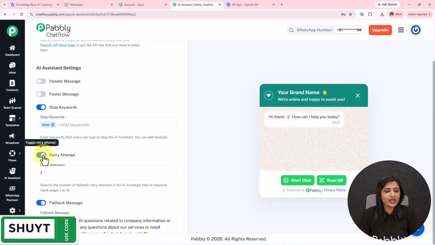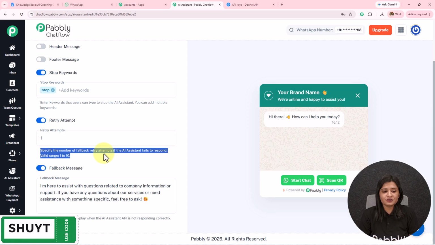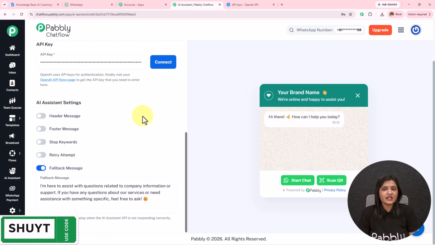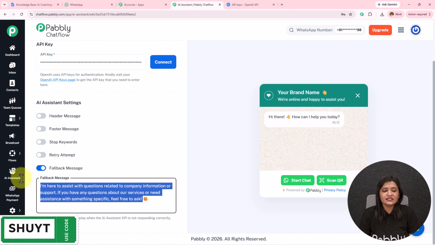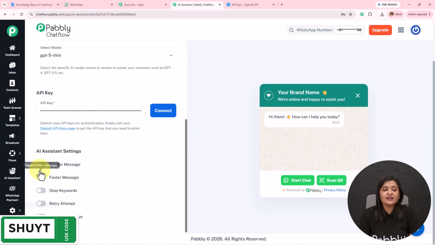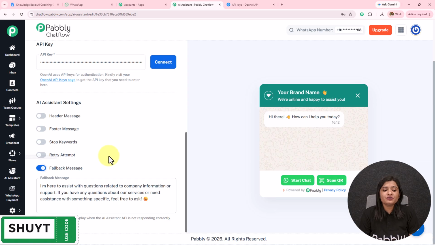Then we have this retry attempt. When the AI fails to respond or resolve the query of the customer, then the retry attempt is given to the AI agent to attempt that query again. We have the fallback message where I have entered these details. Now it is not necessary that you enter the same fallback message. What you can also do is add the contact details of the company information, such that whenever the queries are not resolved, at least the contact details are sent to the user.